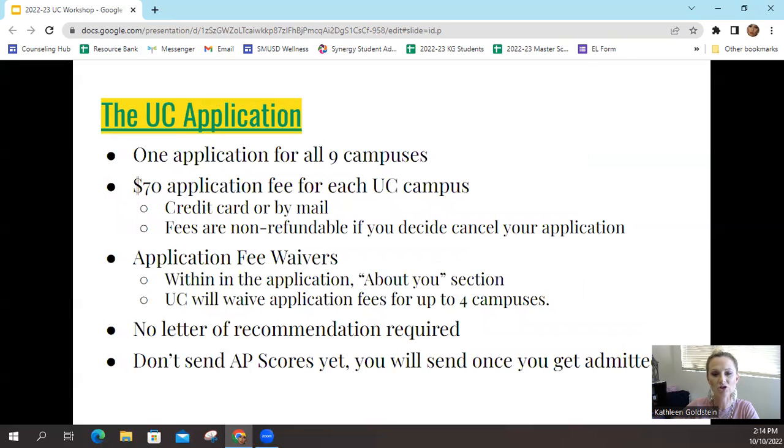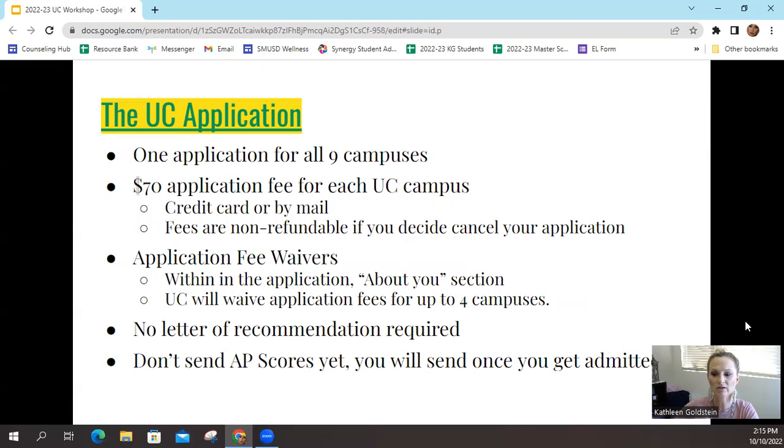The UC application is just one application for all 9 campuses. The fee for each campus is $70. You can pay with credit card or by mail, and these fees are non-refundable. However, you do have the opportunity to see if you qualify for a fee waiver, which these questions are embedded within the application in the About You section. If you qualify, you will receive up to 4 fee waivers, 4 campuses fee waivers.